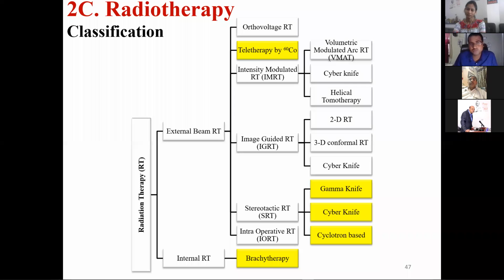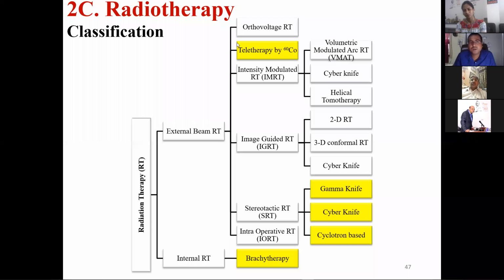External radiotherapy has many types actually: orthovoltage, teletherapy, IMRT, IGRT, SRT, IORT, brachytherapy, all these things. Internally it is brachytherapy. Those things can also be classified further, like SRT is by gamma knife, cyber knife, cyclotron based, and there are many other things. There is not much time available, so only these yellow portions I'll explain slightly in detail.